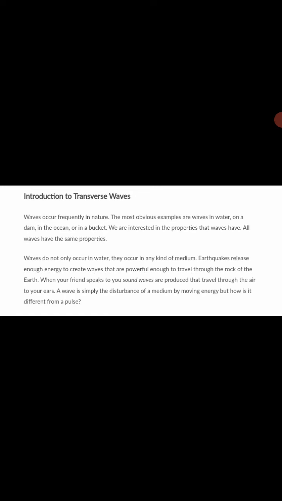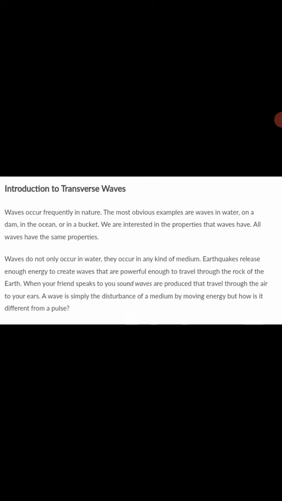With that as a brief introduction, let's quickly go to transverse waves. Waves occur frequently in nature. The most obvious examples are water waves, on a dam, in the ocean, or in a bucket. All waves have the same properties, but as we go on, we're going to begin to see some slight changes in that statement when we delve into electromagnetic waves.